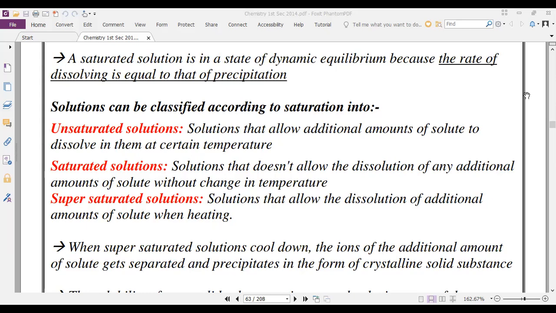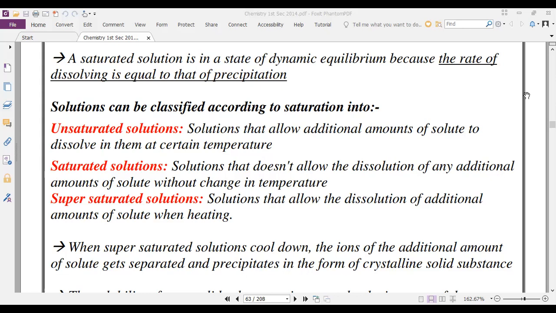We are going to take this example as the main example: sugar and water. If you add some amount of sugar to water and mix, the sugar will dissolve in the water. So it's called unsaturated, because by adding an extra amount of sugar it will dissolve also. So what about saturated?